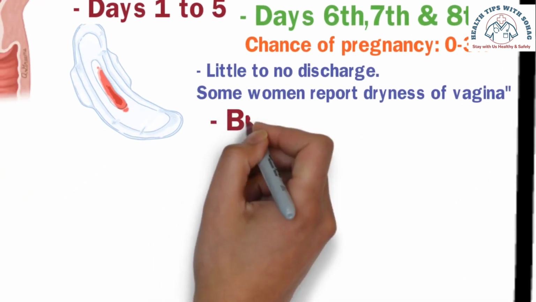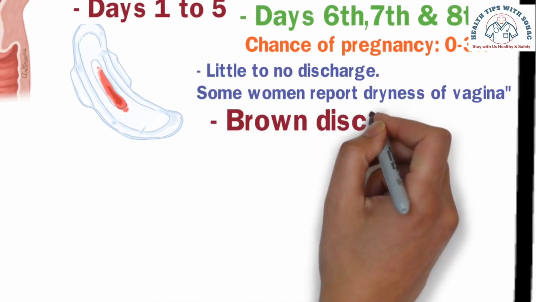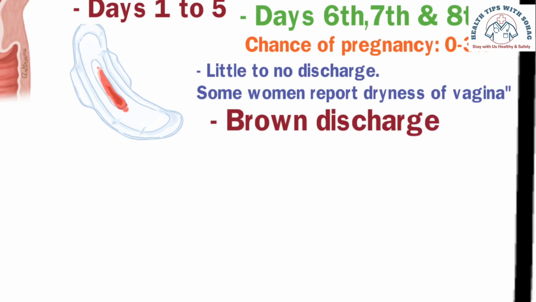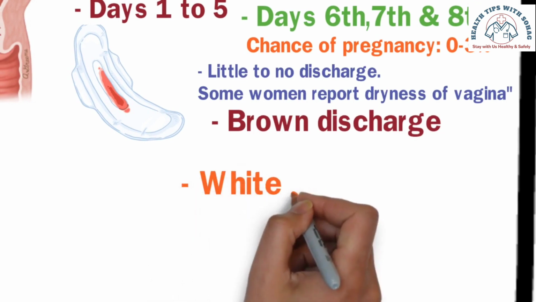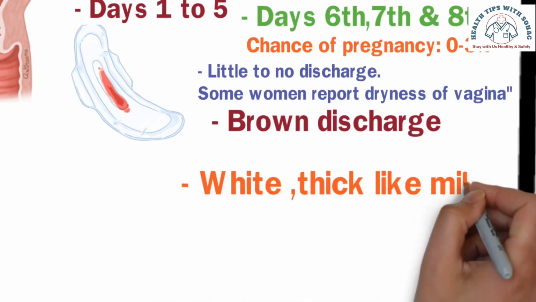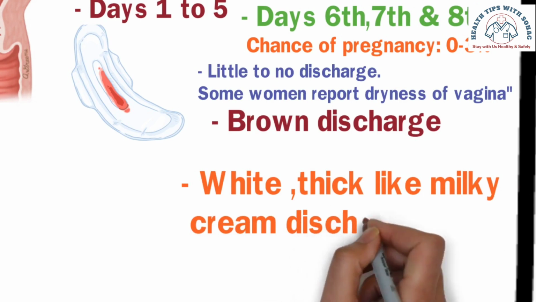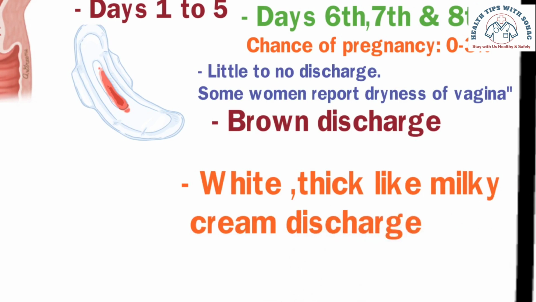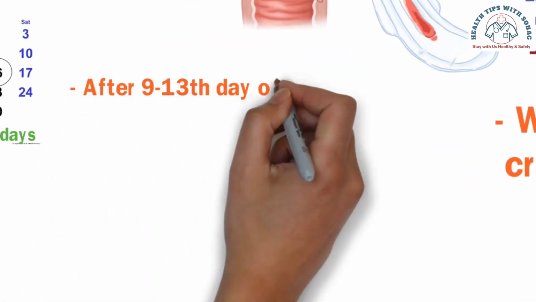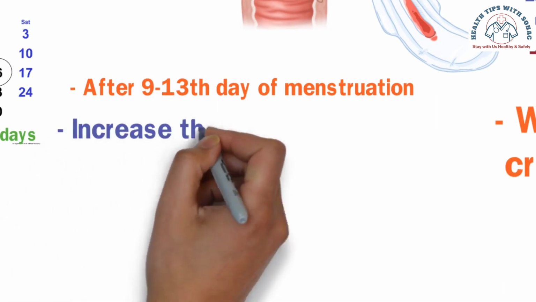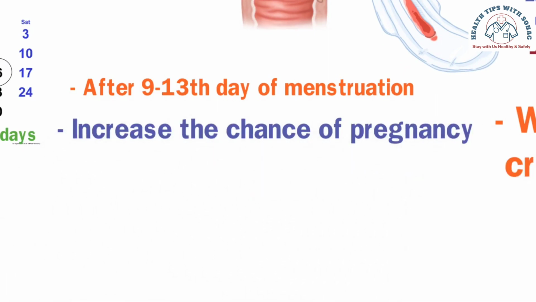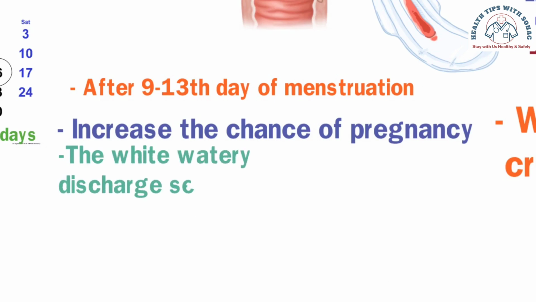Many women may experience brownish discharge, which is actually menstrual blood oxidized and changing the color to brown. Additionally, many women may observe white discharge, but during this time the discharge is thick, milky or creamy white in color. From the 9th to 13th day of the menstrual cycle, the chance of conceiving is increased. However, many women may still observe white discharge until the 10th to 11th day, which is also normal.